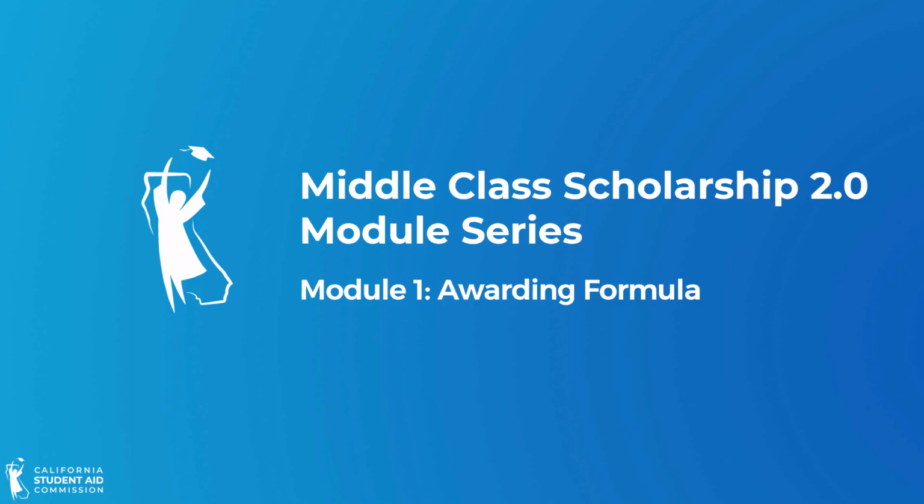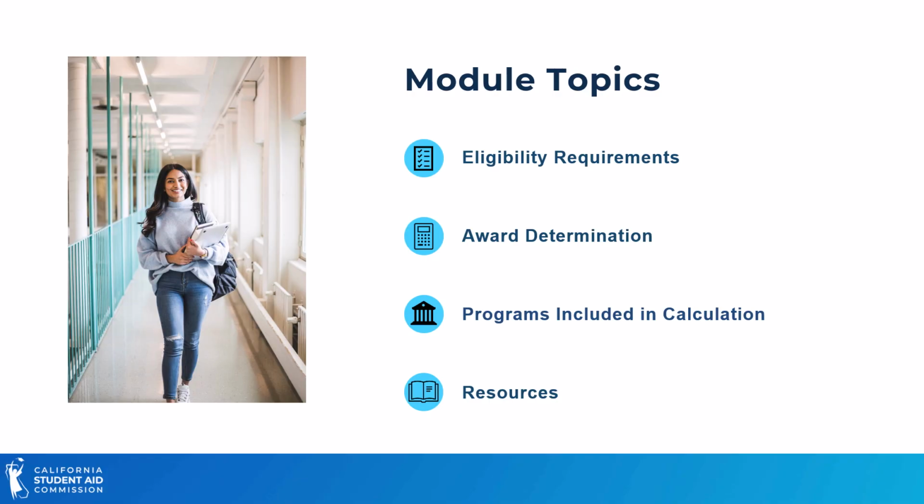Welcome to our Middle Class Scholarship 2.0 training module series. This is Module 1, Awarding Formula. This module will cover the following MCS topics: eligibility requirements, award determination, programs included in the calculation, and helpful resources.